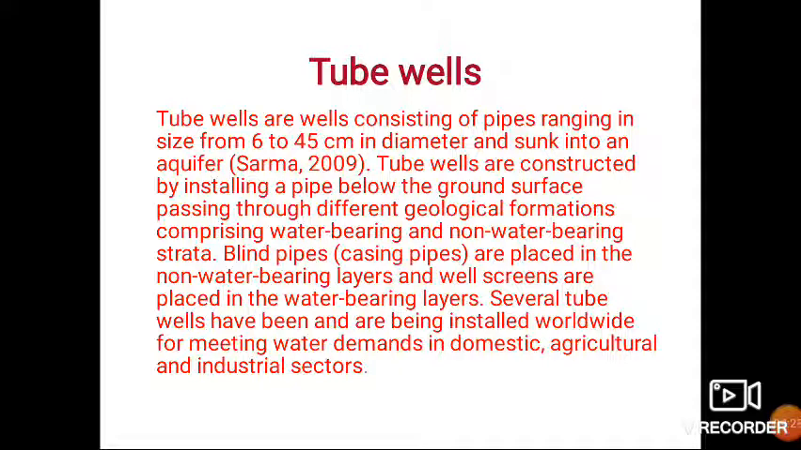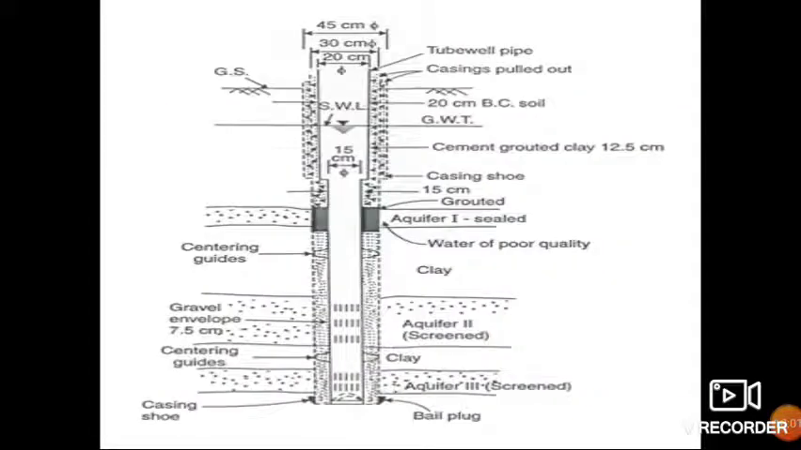Casing pipes, as we use in bore wells, are placed in the non-water bearing layers, and well screens are placed in the water bearing layers. And more than one tube well has been installed to meet domestic, agricultural as well as industrial water demands. Means they go through both pervious as well as impervious rock formations.